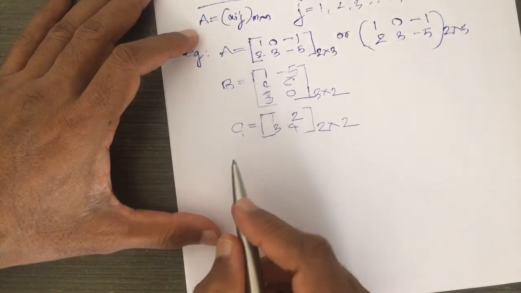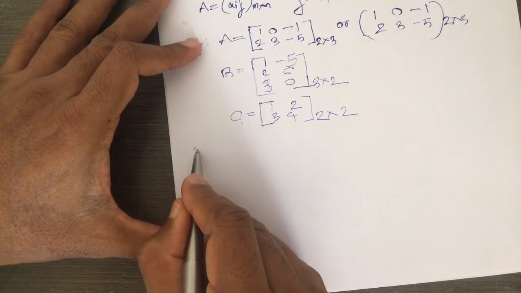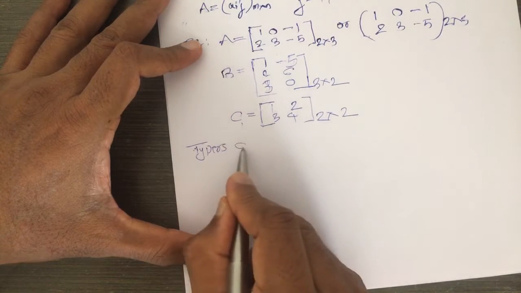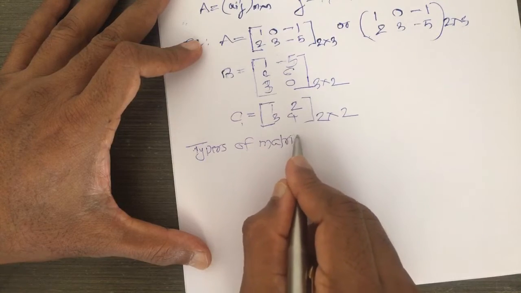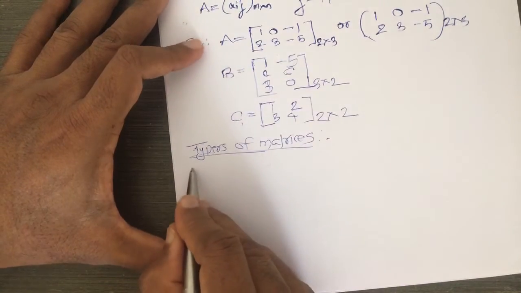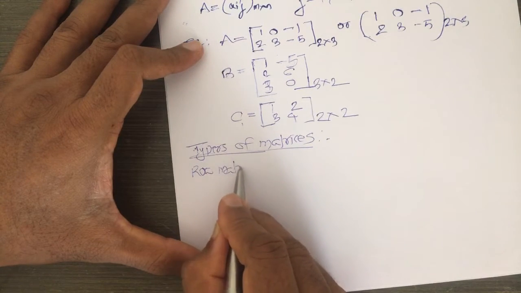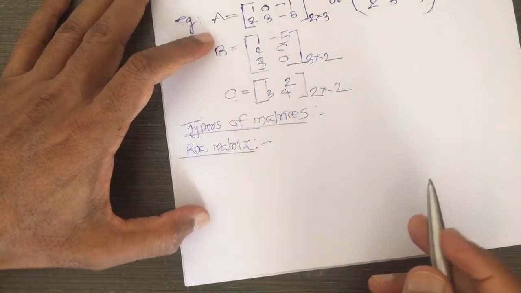After that we shall discuss types of matrices. First is row matrix, and this row matrix is also called a row vector.